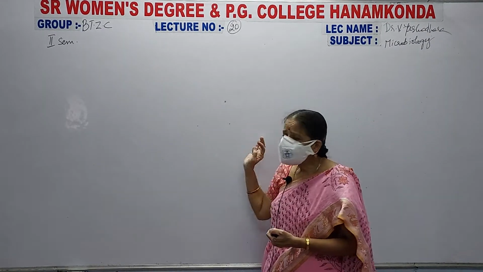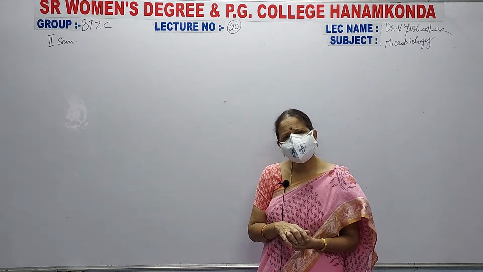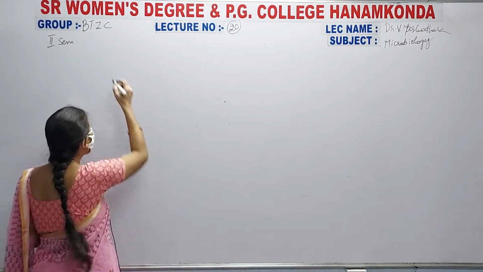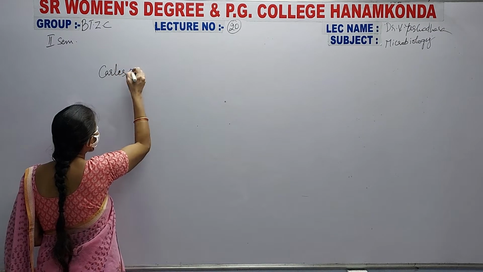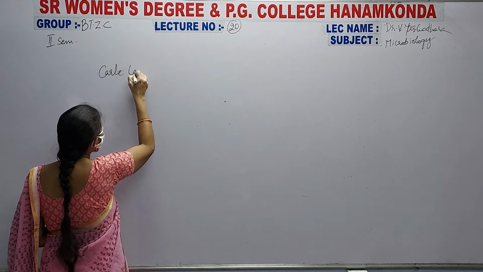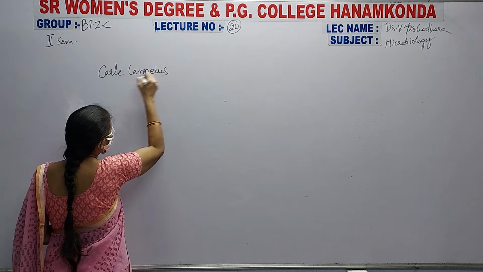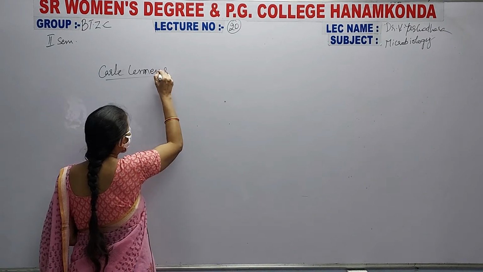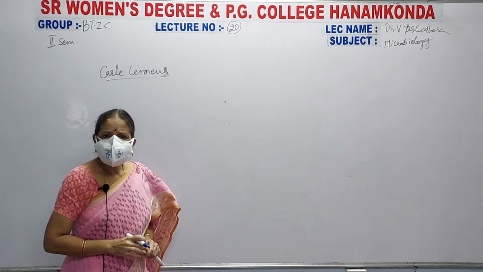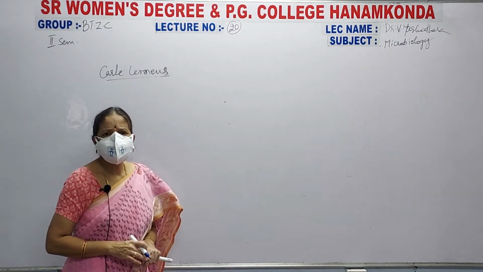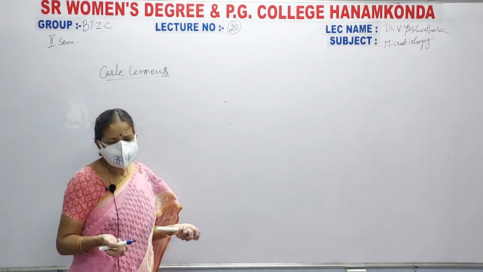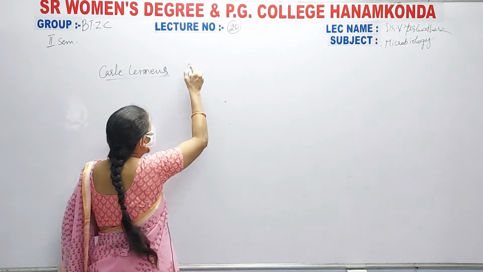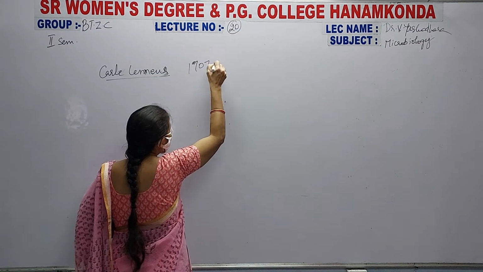So, how to classify these? Generally, the classification of living organisms was done by Carl Linnaeus, a Swedish scientist, a Swedish botanist, from 1707 to 1778.